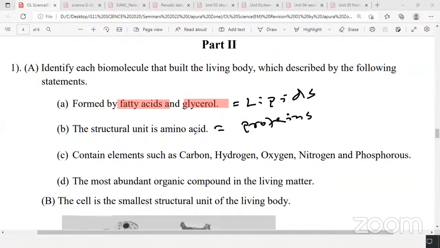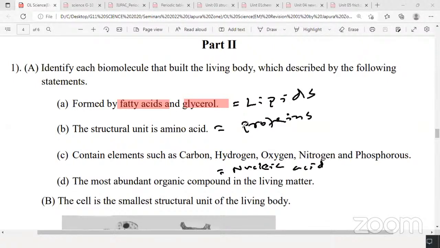Part C: contains the elements carbon, hydrogen, oxygen, nitrogen and phosphorus. Which biomolecule contains these 5 elements? CHONP. Any volunteers? I'll ask the answer from Umanda. Situka. Shan. Nucleic acids. Very good. Nucleic acid, that means DNA and RNA, contain these 5 elements.